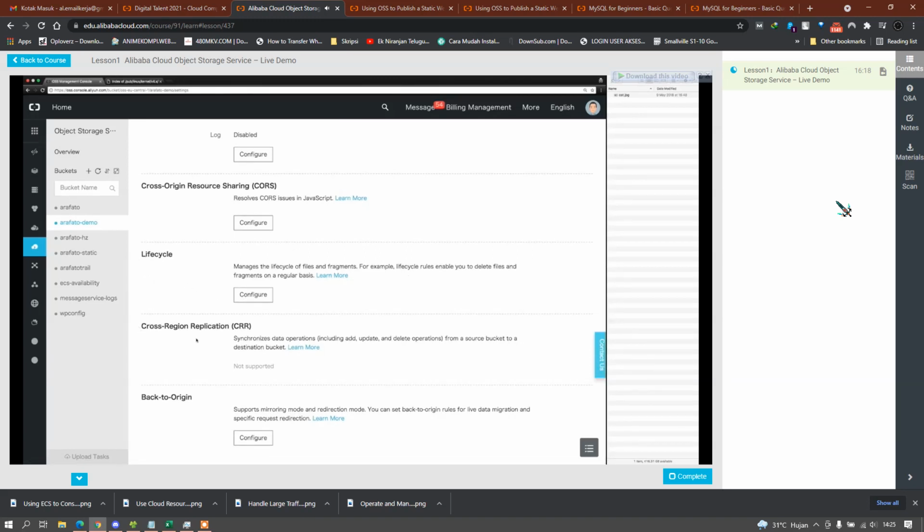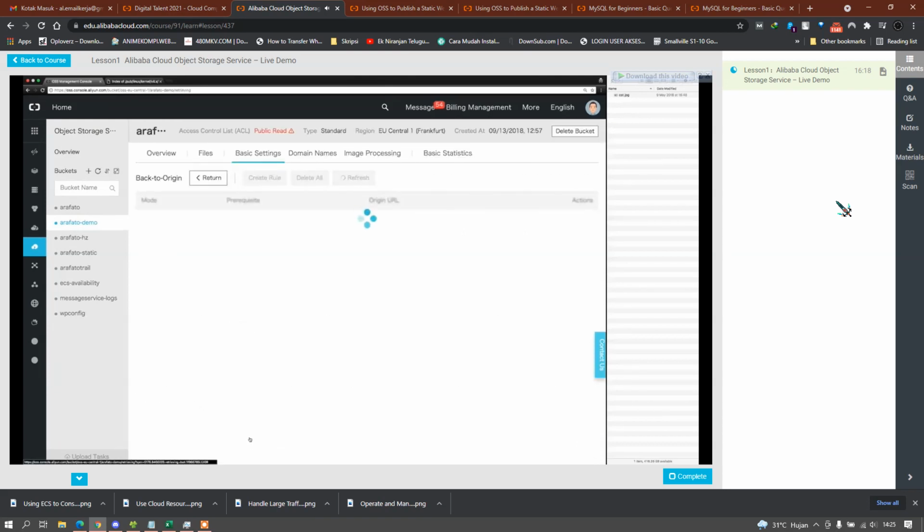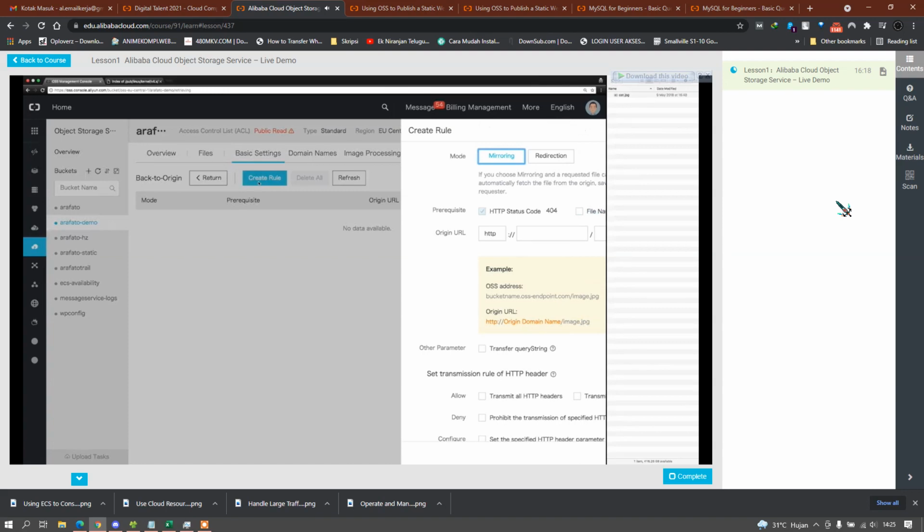You can define cross-region replication. It's currently not supported in Frankfurt. It's only supported in the Chinese regions and the US regions, but we will provide support for that here as well soon, very soon. Let's have a last view on the back to origin feature. As we said earlier, it lets me create mirroring rules very easily. So let's create a rule.